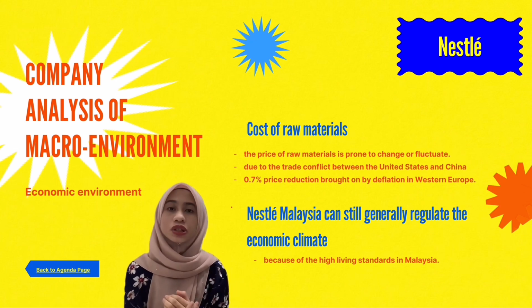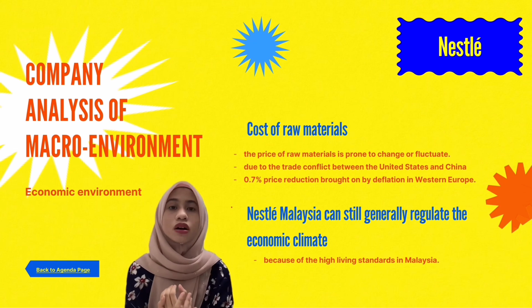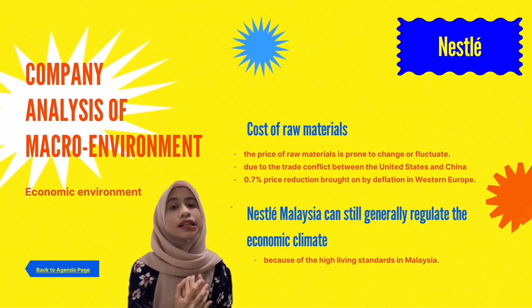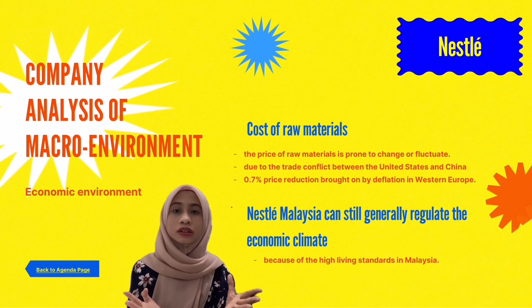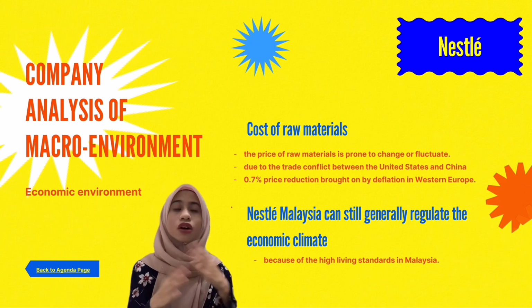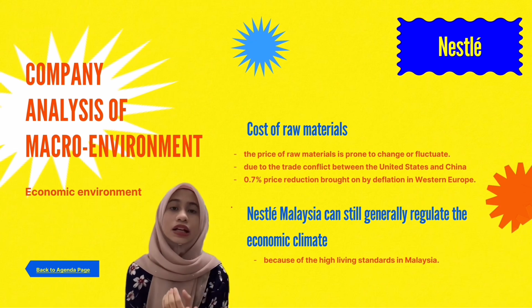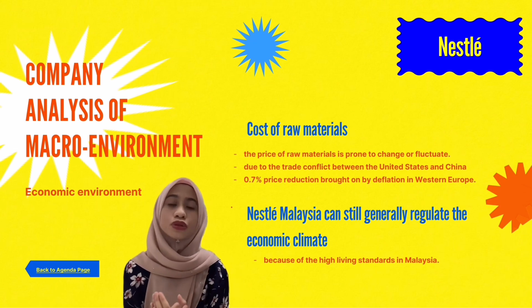The economic condition or problem affecting most nations is related to the cost of raw material. The Nestle company has used various raw material or raw ingredients like cocoa, coffee, cereal, and egg. Because of the previously mentioned political environment difficulties, the price of raw material is prone to change.